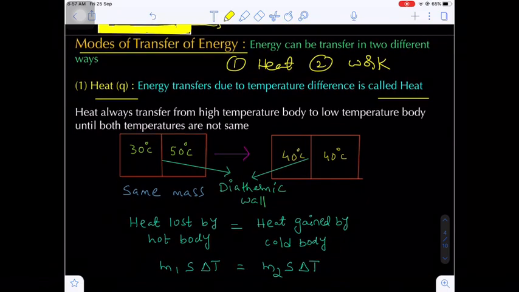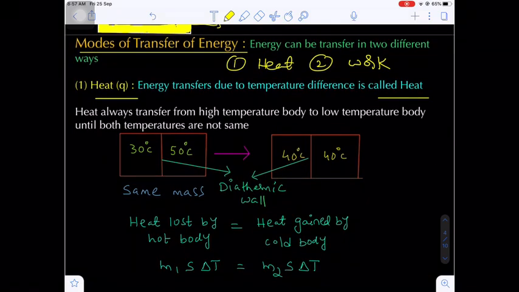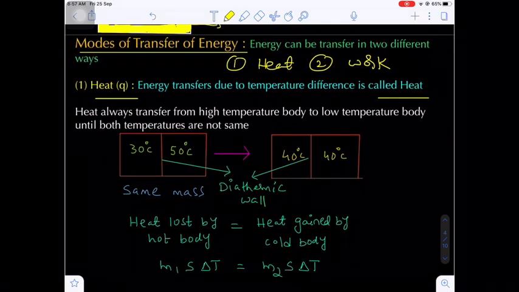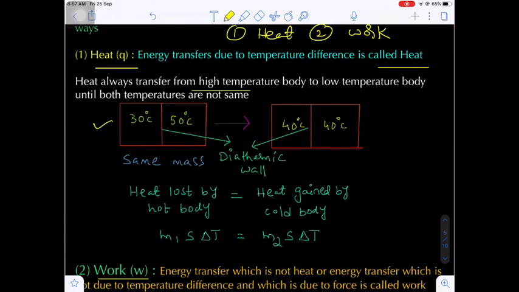Now heat always transfers from a body of high temperature to a body of low temperature until both the temperatures are equal. Just now I told you, 30 degrees and 50 degrees, there are two objects, and both the objects we are taking of the same mass. And between them there is one boundary.